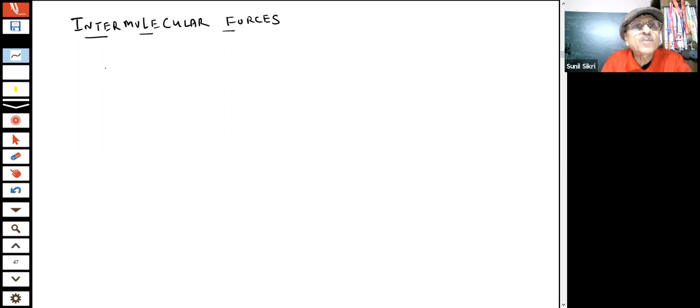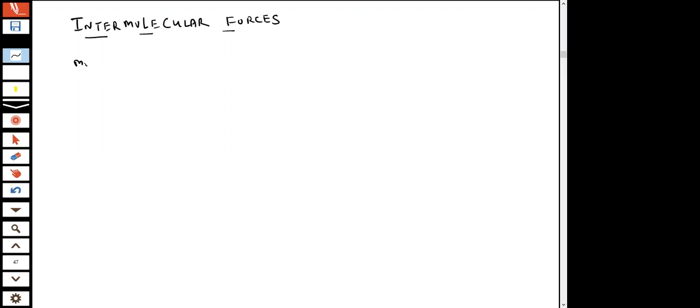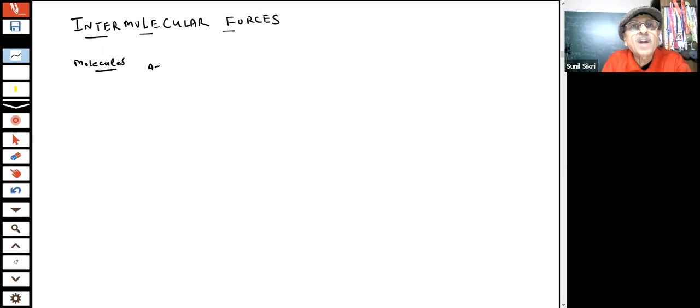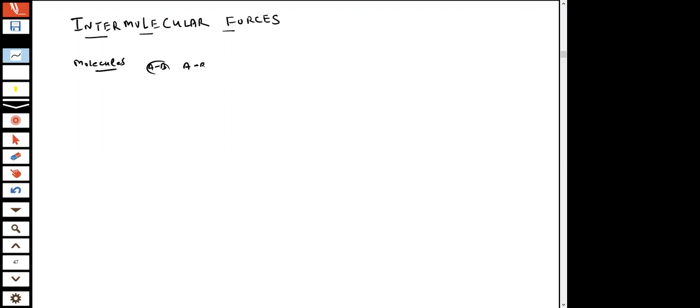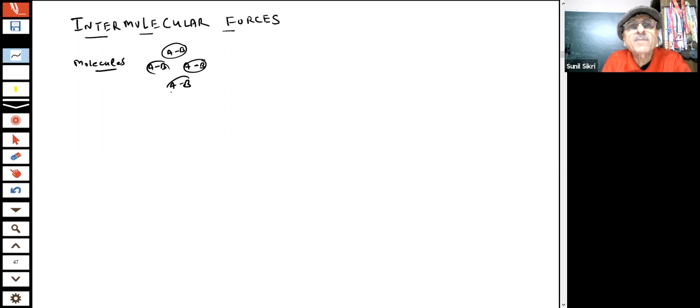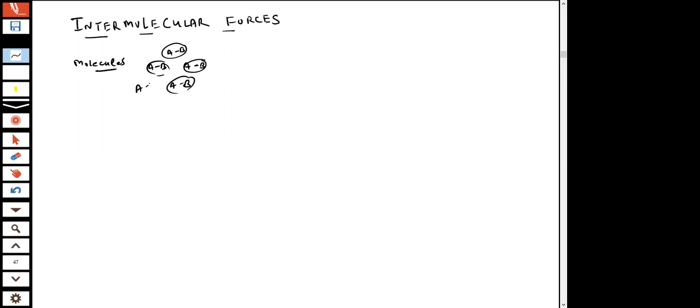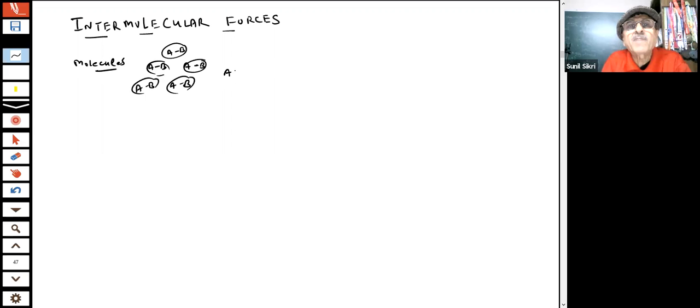Supposing you have molecules, for example AB molecules. How many? A very large number, because the size of molecules is very small.